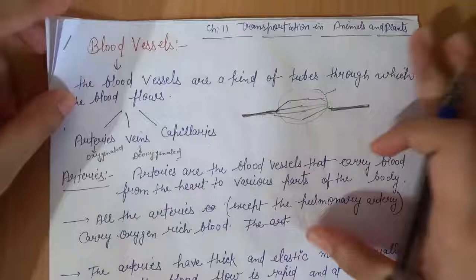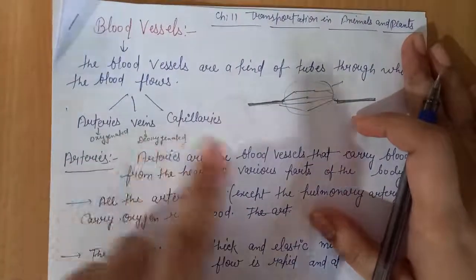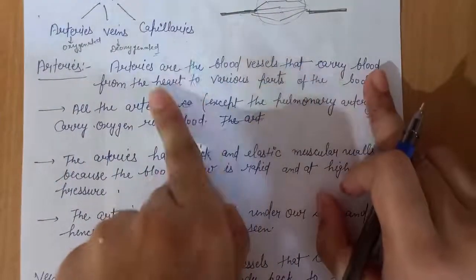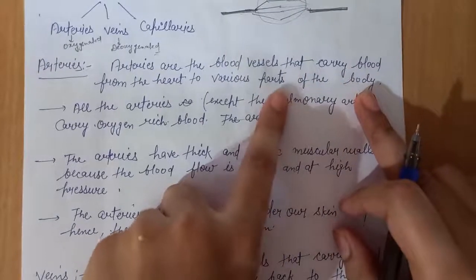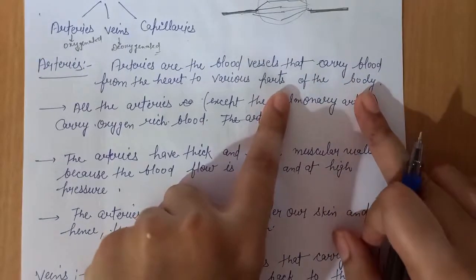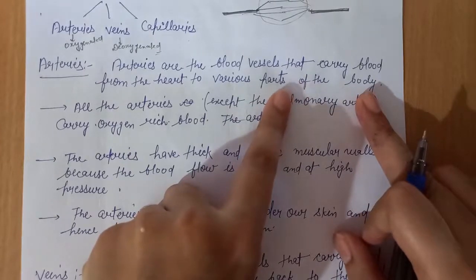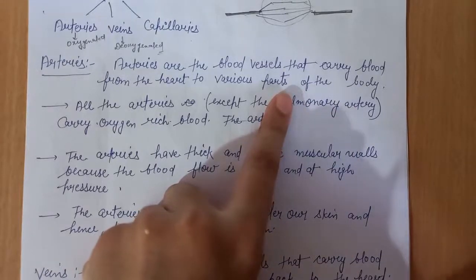Okay students, now we come back to our previous point: arteries, veins and capillaries. What are arteries? Arteries are the blood vessels that carry blood from the heart to various parts of the body. Now you may have well understood this line, because we have understood the circulation of blood through the heart and the blood vessels.